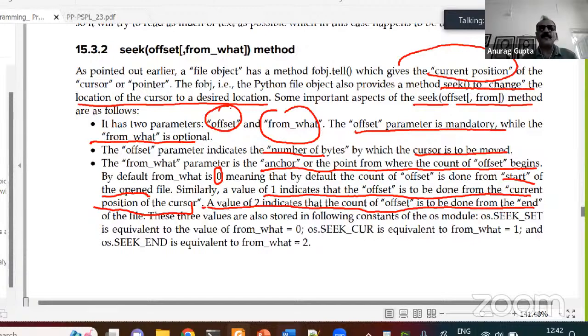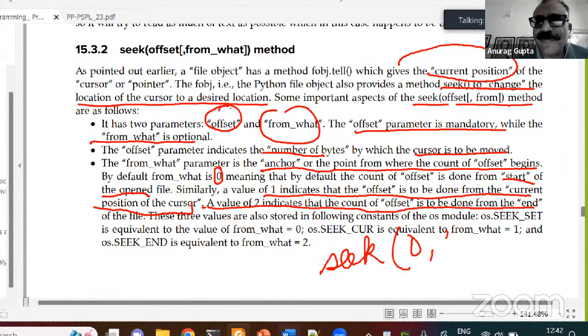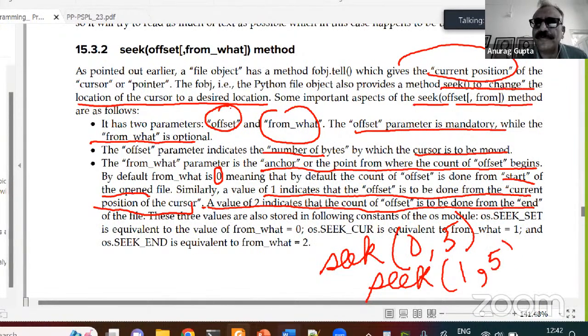Suppose you want the cursor to move 5 bytes from the beginning, then you will give seek 0, 5, right? If you want the cursor to move 5 positions from the current location, then you will use seek 1, 5, right?